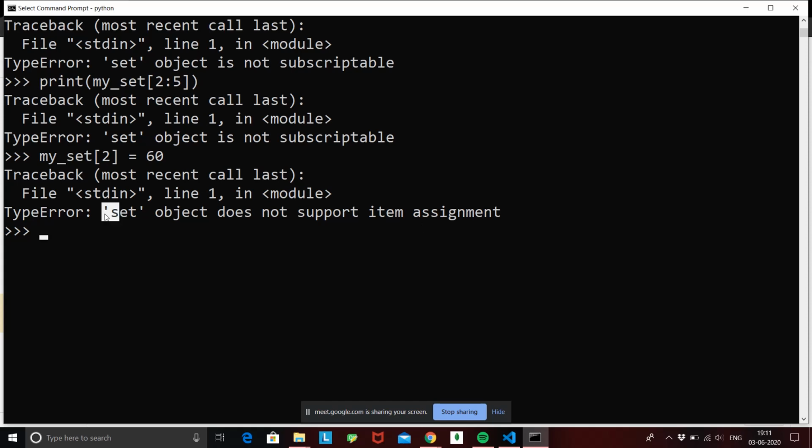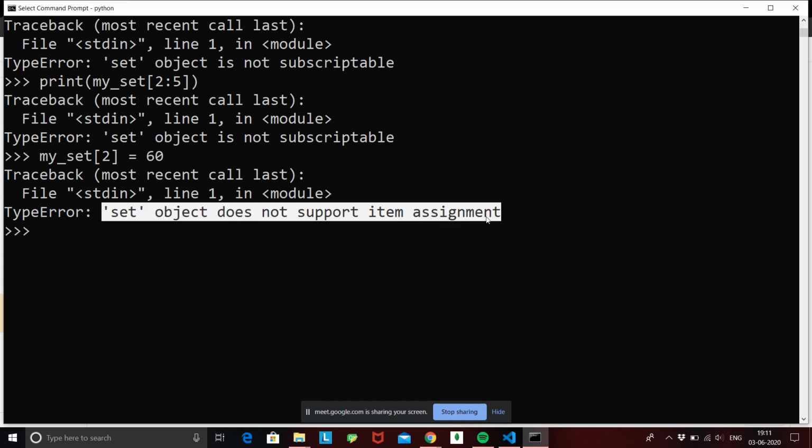We saw this error in tuples, right? We saw a similar kind of error in tuple when we tried to change the value of a tuple: tuple object does not support item assignment. Now we have the error saying that set object does not support item assignment. So this is basically the property of set, that you cannot change the existing item.